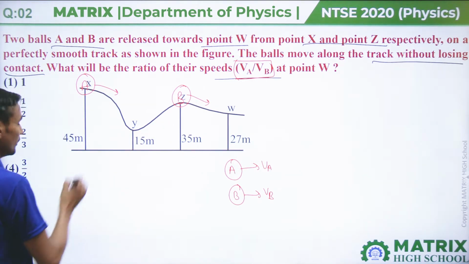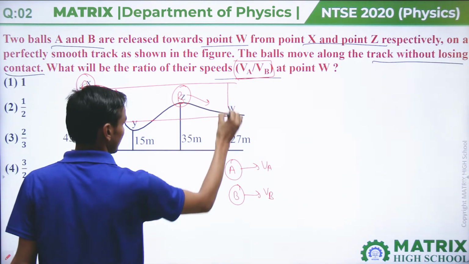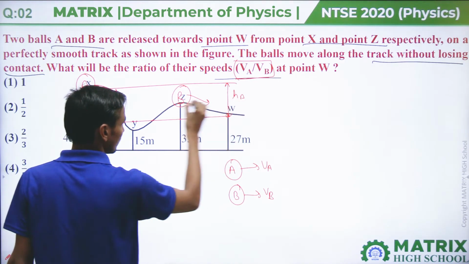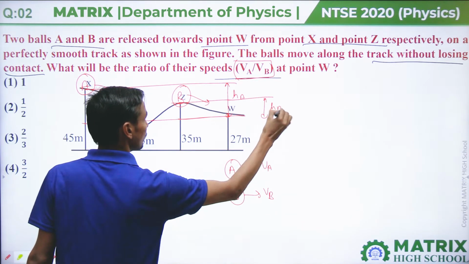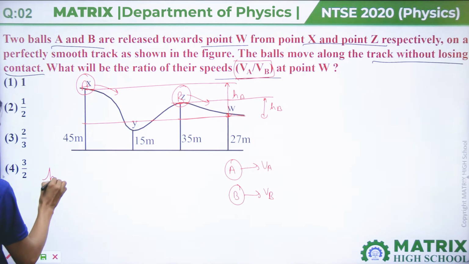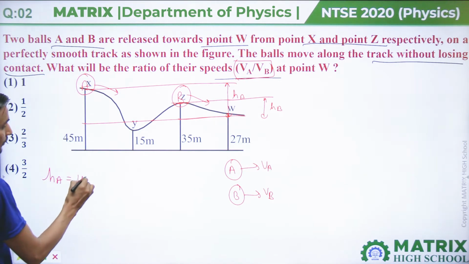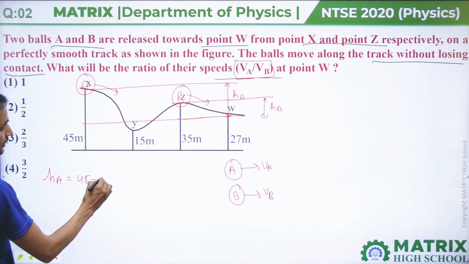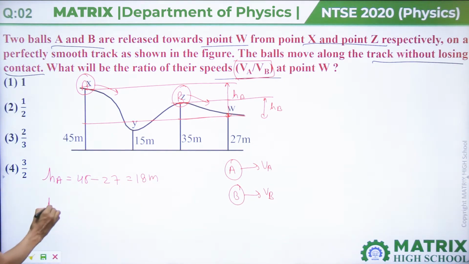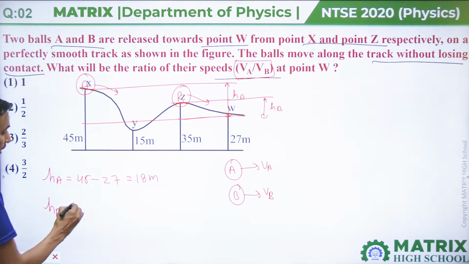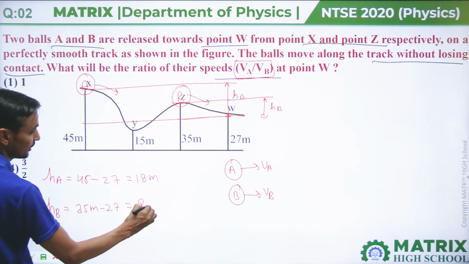Then at point W, if we want to find this, we have to find what height HA will come down and what height HB will come down. So HA, the height that ball A comes from X to W, will be 45 meter minus 27 meter, that is equal to 18 meter. And HB, the height that ball B comes downward, is 35 meter minus 27, that is equal to 8 meter.